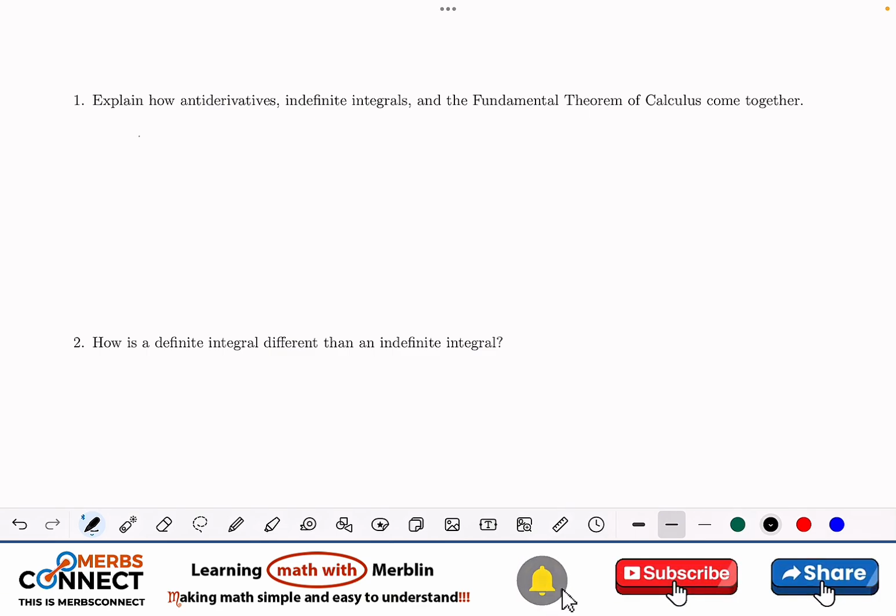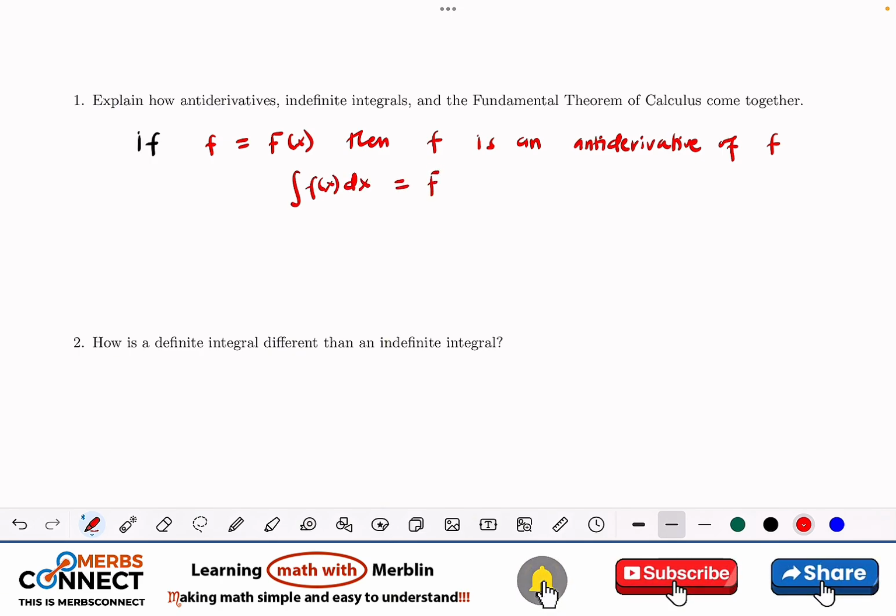So let's start by saying that if I assume that small f of x is equal to big F of, let's say, x, then I can say that small f is an antiderivative of big F. So what we mean is, when I integrate f of x dx, this is going to give me big F of x plus c. So that is the meaning.